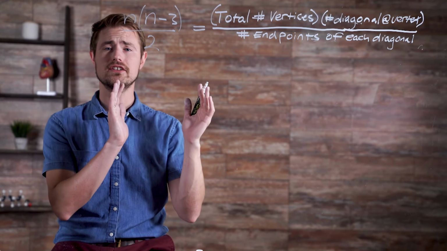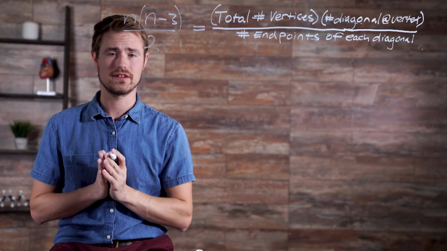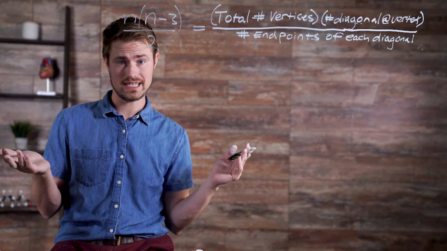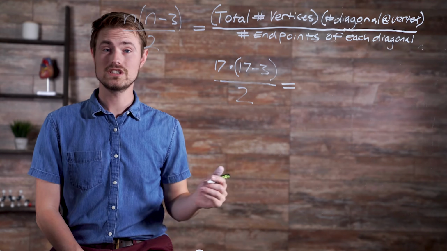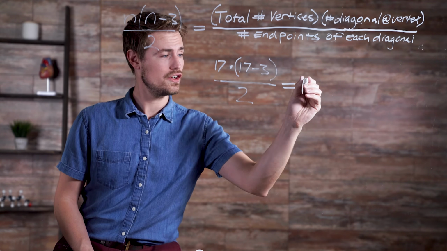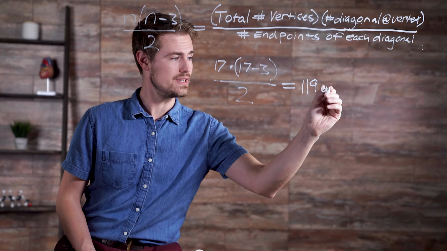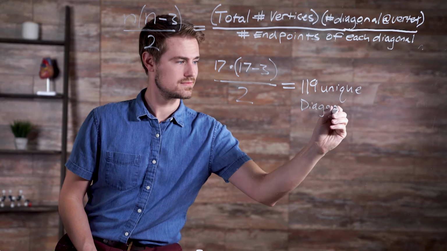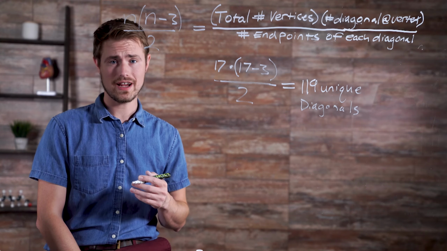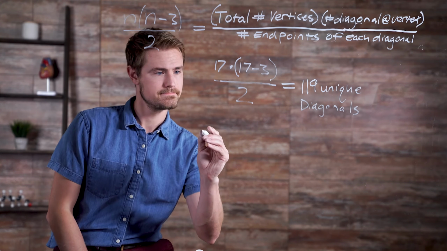Using our formula, we can determine the number of unique diagonals in, for example, a 17-gon, which is equal to 119 unique diagonals. We can also see algebraically that triangles have no diagonals.